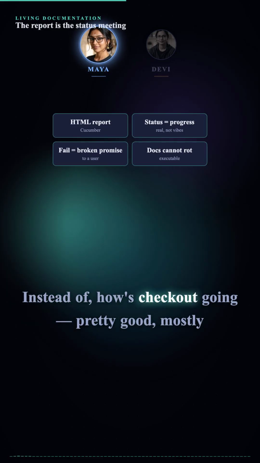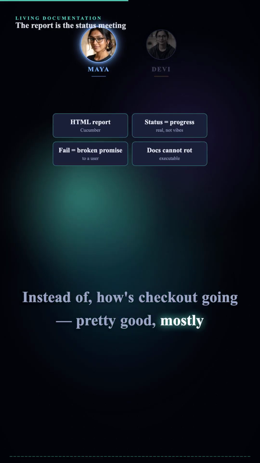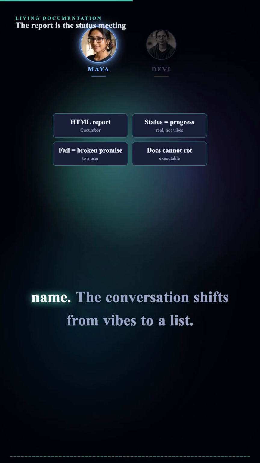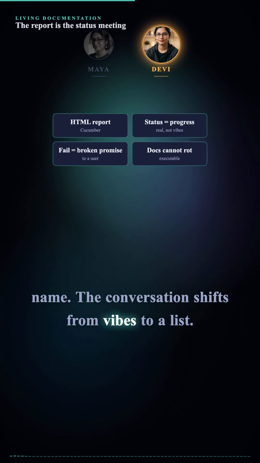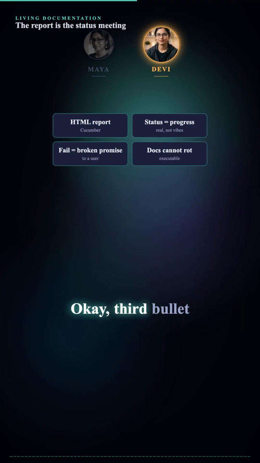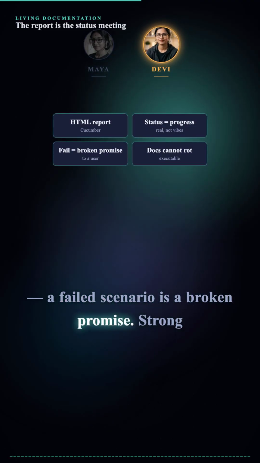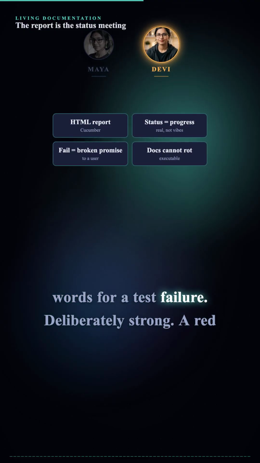Instead of, "How's checkout going?" "Pretty good, mostly done." It's, "7 scenarios read. Here they are by name." The conversation shifts from vibes to a list. Okay, third bullet. A failed scenario is a broken promise. Strong words for a test failure.